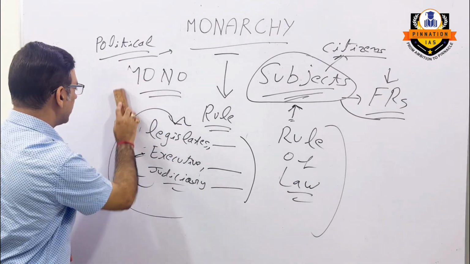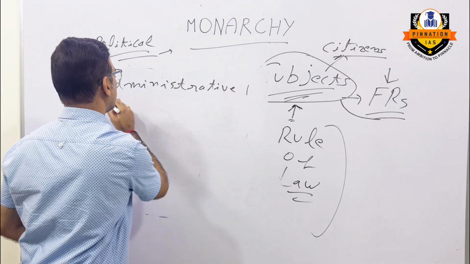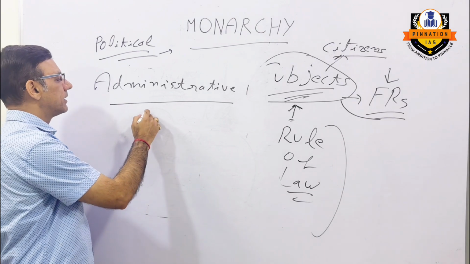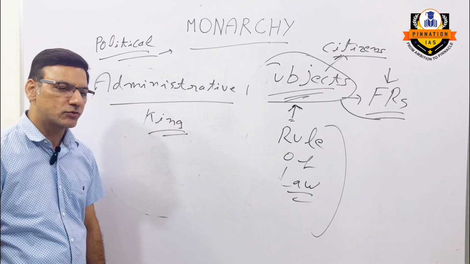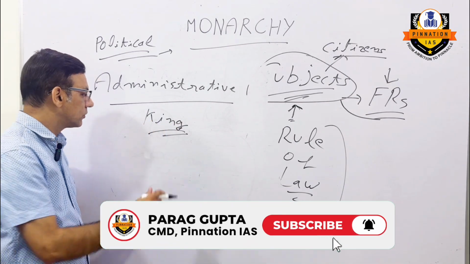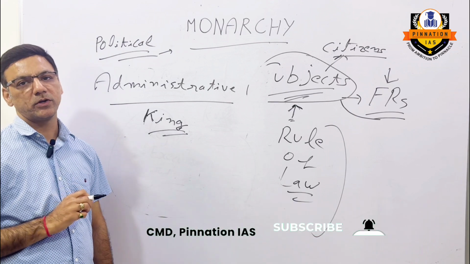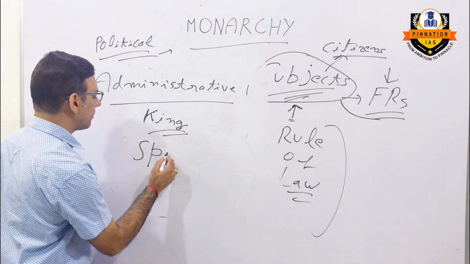Accordingly, there is another aspect that we call the administrative system, meaning who all are the administrators that are appointed by the king. Because the king has all the powers, the king will appoint all the administrators, right? So now the point comes how they are appointed. That is the main point of concern. They are appointed by a system called a spoils system.